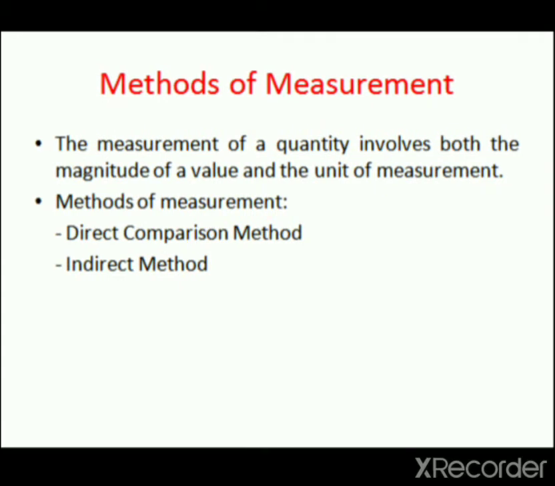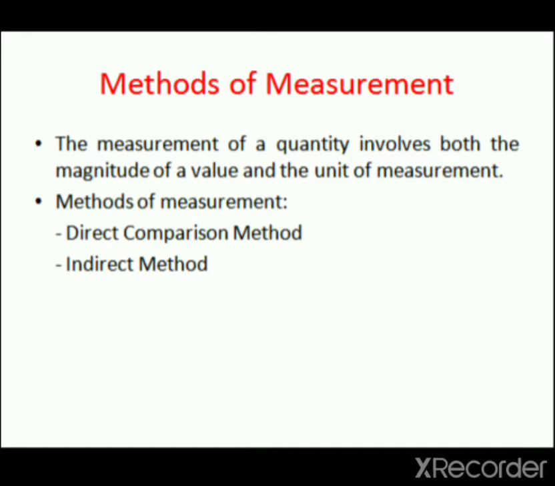So, in this section, we will discuss the different methods employed to measure a quantity. The measurement of a quantity involves both the magnitude of a value and the unit of measurement.